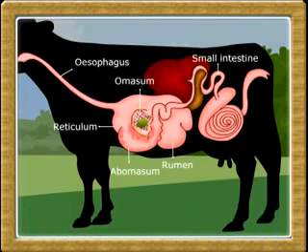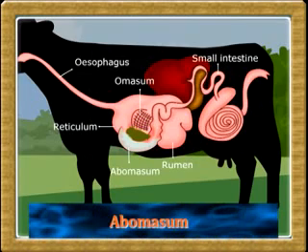Internally, the omasum is thrown into a number of folds to increase the absorptive area. Absorption of the digested food begins in this chamber, where the water and bicarbonate present in the food is absorbed. The food now becomes concentrated and is sent into the fourth chamber, the abomasum.